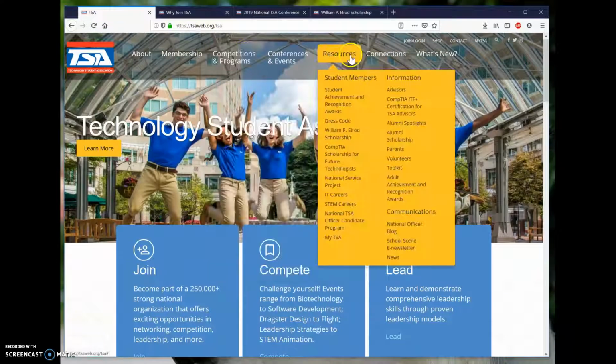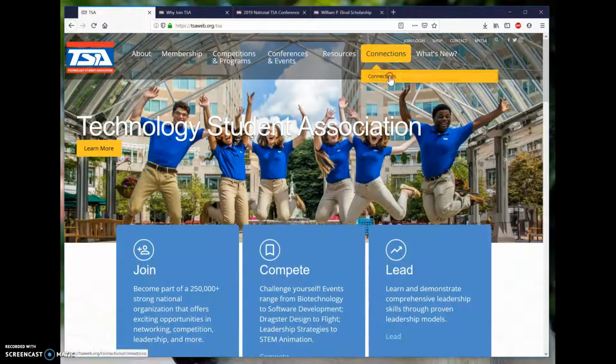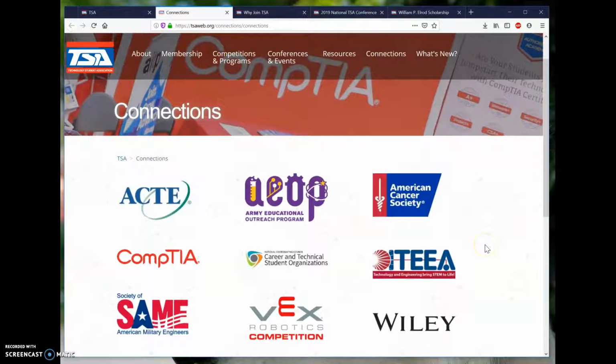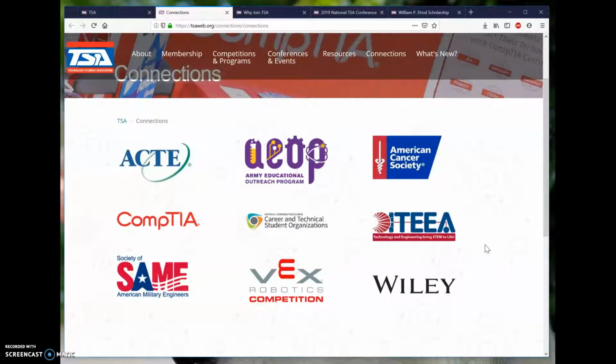Coming back to the main web page, connections. This is a great place to find out more organizations that are connected to TSA and things and people they work with. One in particular that we hope to have some fundraisers for is the American Cancer Society. Hopefully raise money for some good causes that will benefit people, because that's what this is really all about, is growing ourselves and helping out the community we live in.